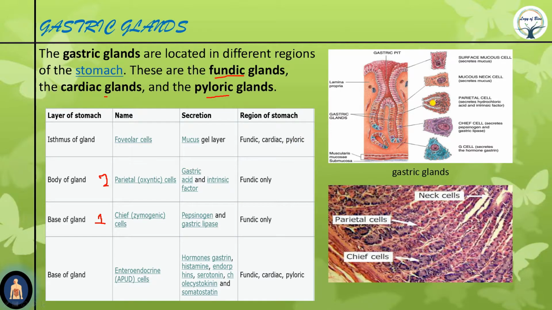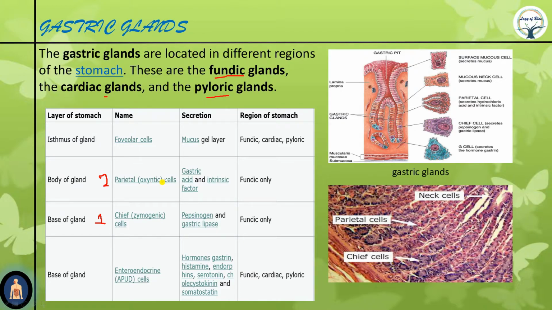See, this is the parietal cell. They are the largest type of cells. You can see this in all the diagrams. So they are known as oxyntic cells. Why oxyntic? Because they are stained with eosin. They can easily be stained with eosin. Now eosin is a special type of acid which is used for staining.